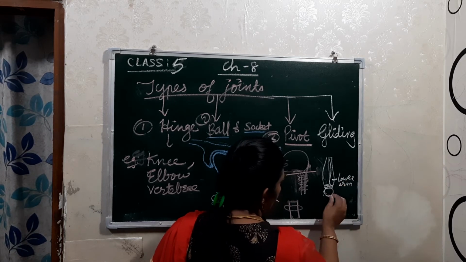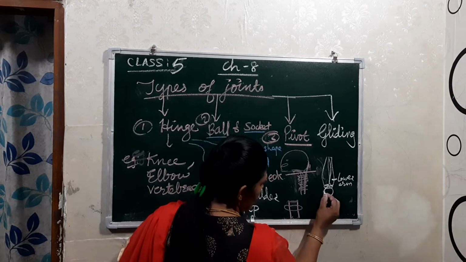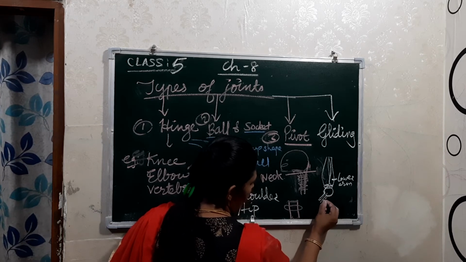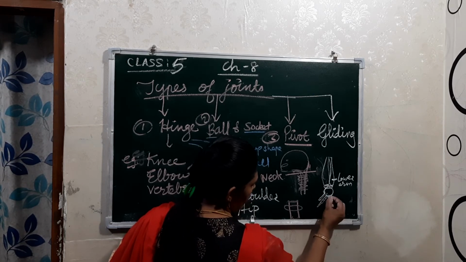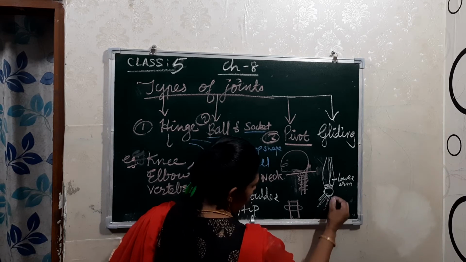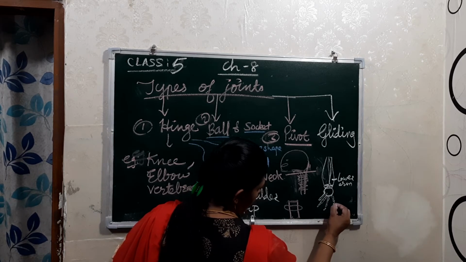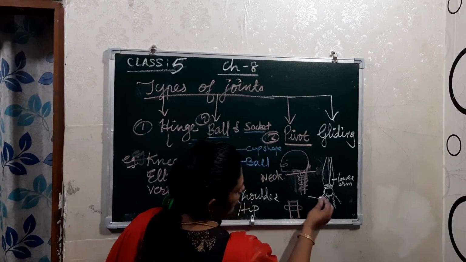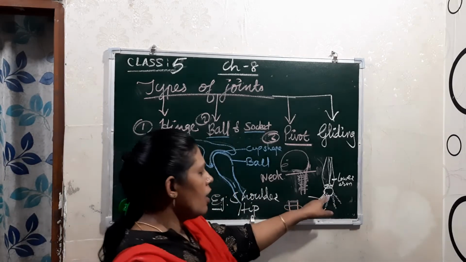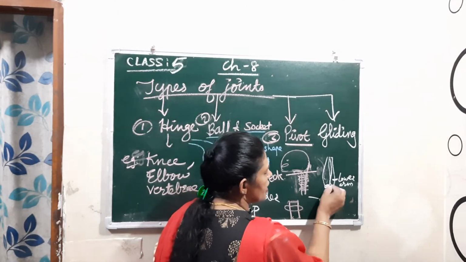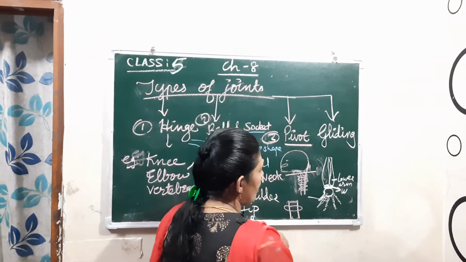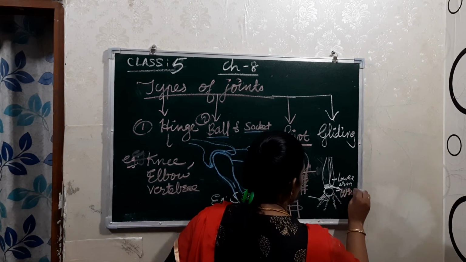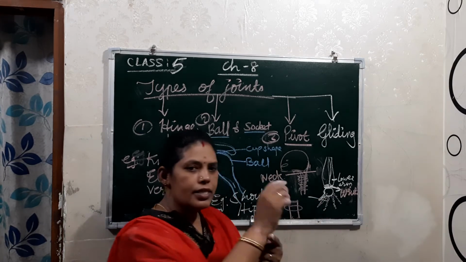This is the joint, and here you can see our fingers. This place is the wrist joint. That is the gliding joint.